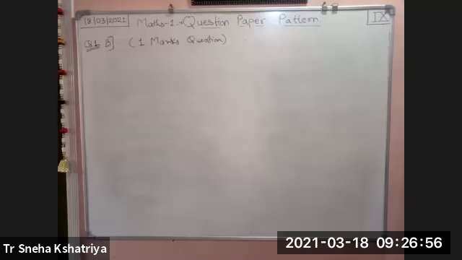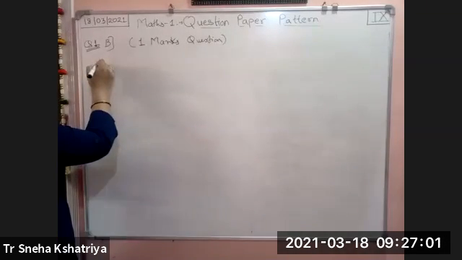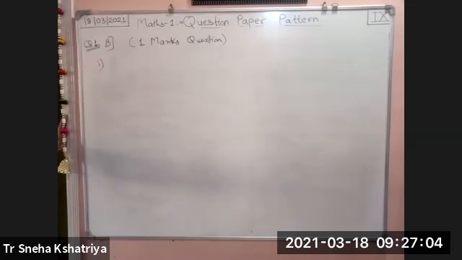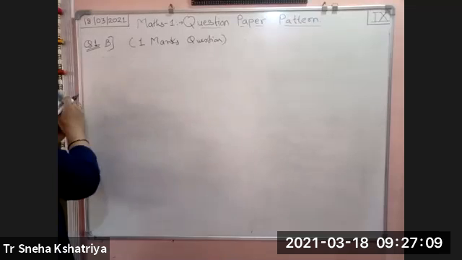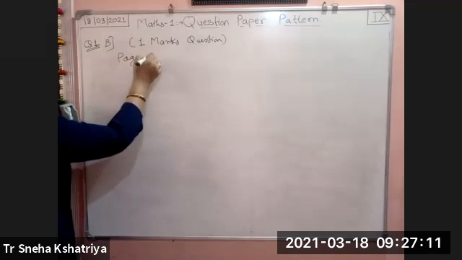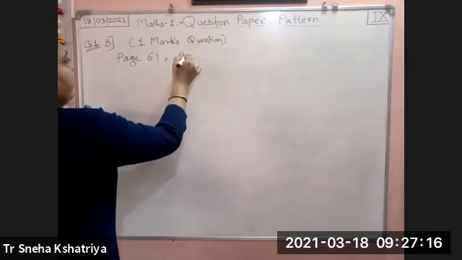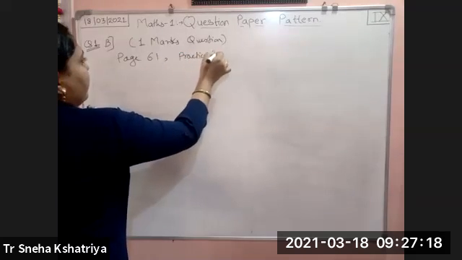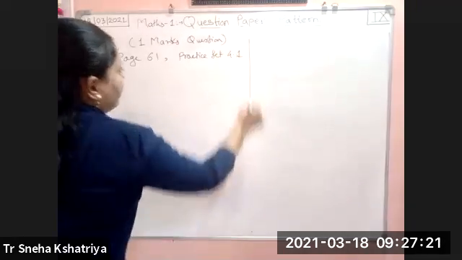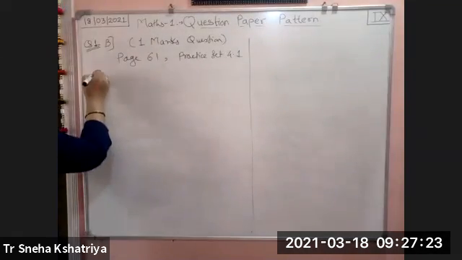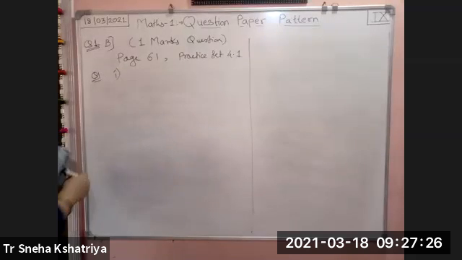In 4.1, whatever questions can come for 1 marks, we will see here one by one. One by one we will see the questions from your page number 61, practice set 4.1, question number 1 first. They are actually very easy kind of examples.